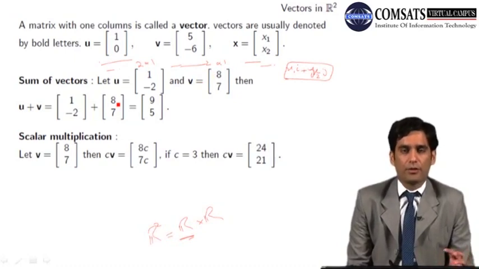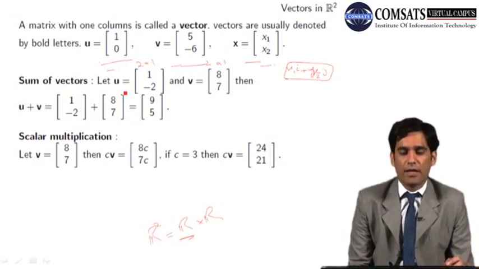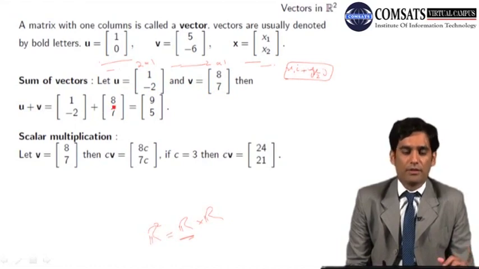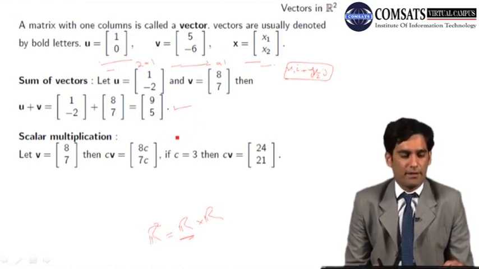For the sum of vectors, of course, the i component is added to the i component and the j component is added to the j component. Here, if you have u equals 1, minus 2 and v equals 8, 7, these are two vectors from R2. Then u plus v is the column matrix 1, minus 2 plus the column matrix 8, 7, and we add the corresponding entries. 8 plus 1 equals 9, minus 2 plus 7 equals 5, hence this is the answer.